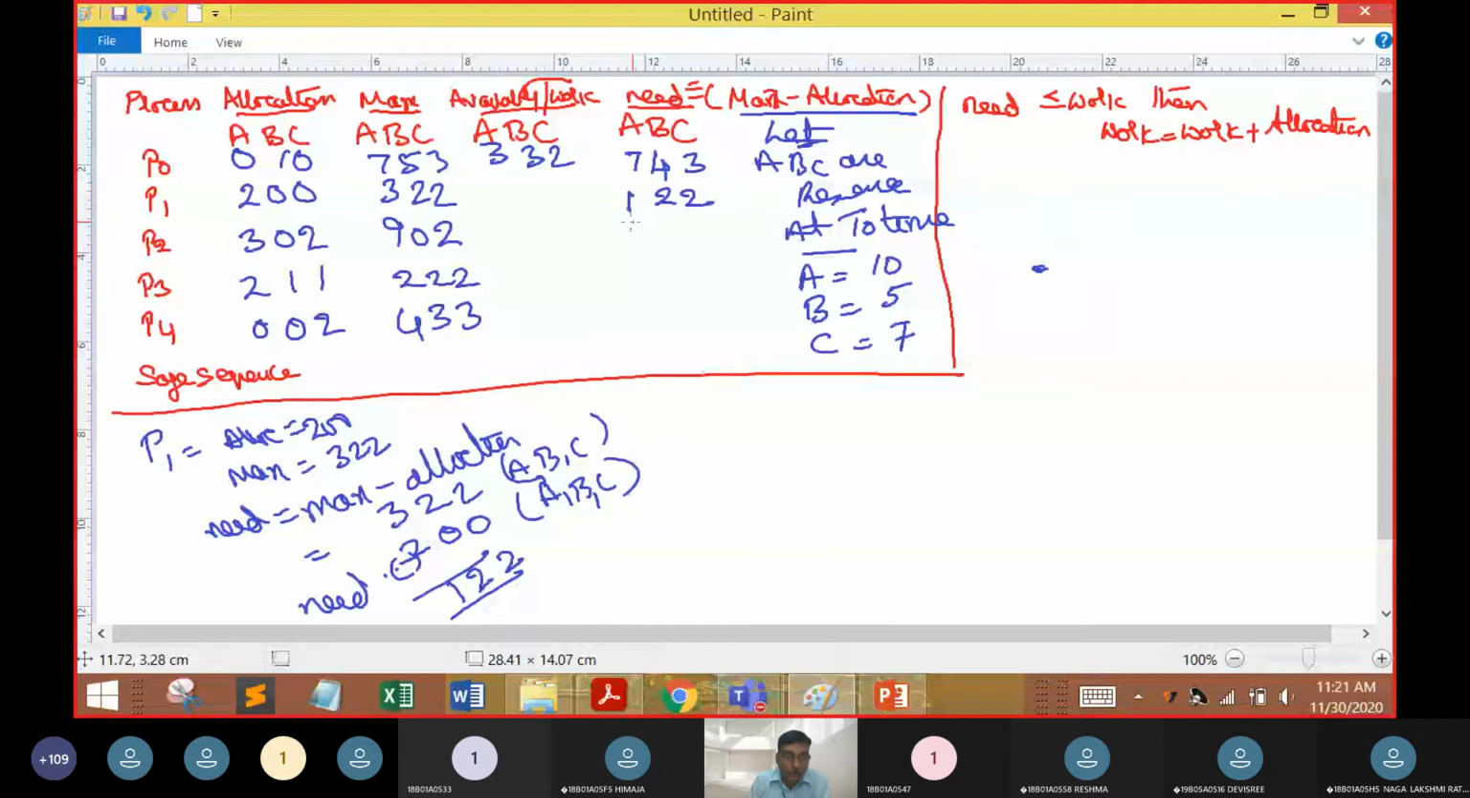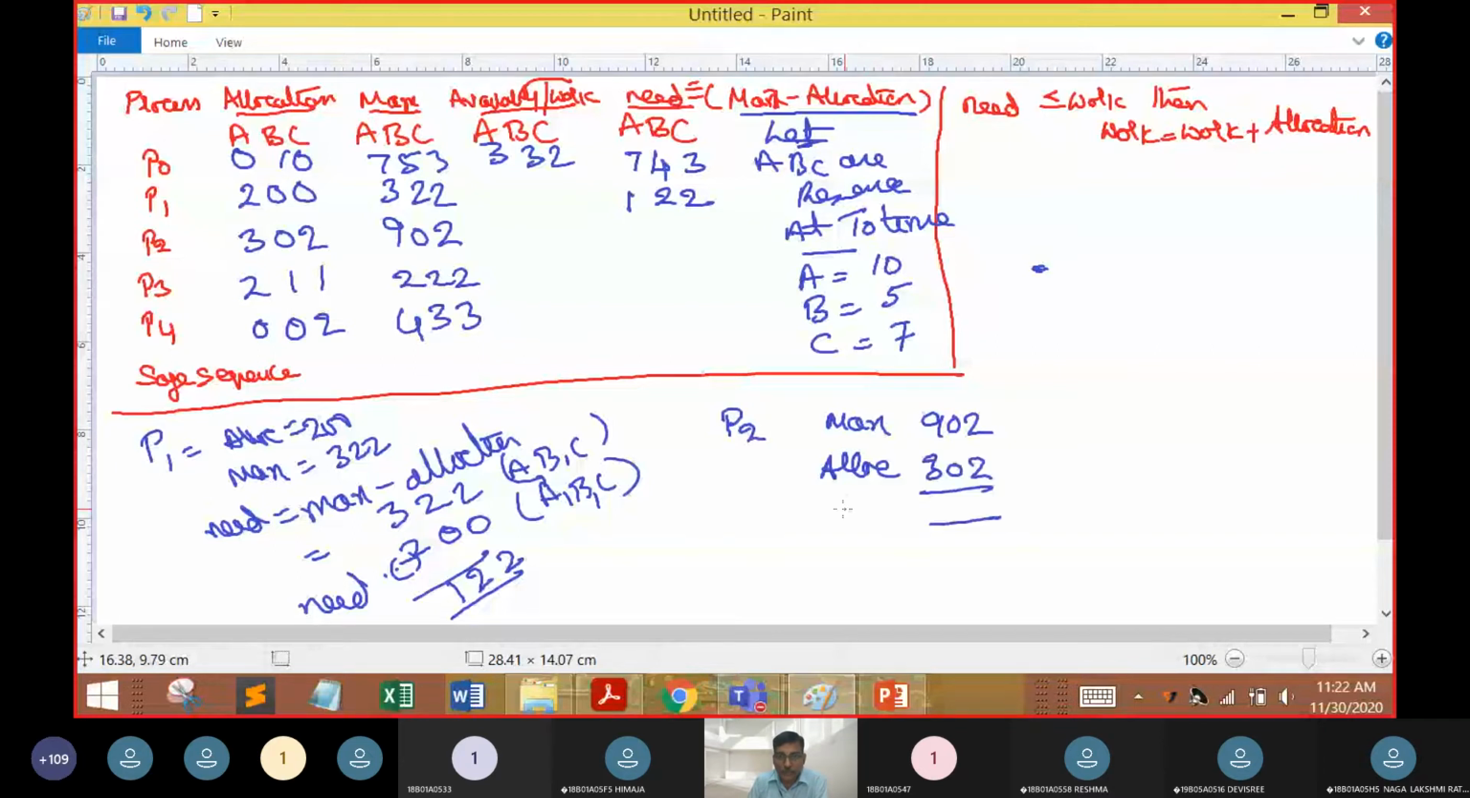Now how am I going to compute it for P2? P2 is 9, 0, 2, right? We are going to get the P2 need. So for P2, the maximum was 9, 0, 2. What is the allocation? Allocation was 3, 0, 2. Then what is the need?